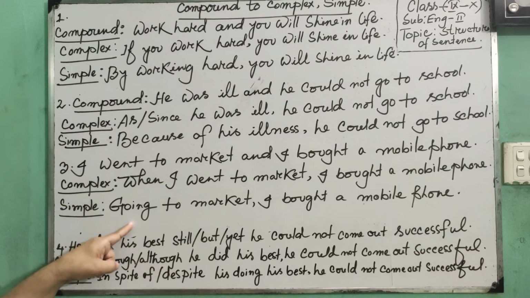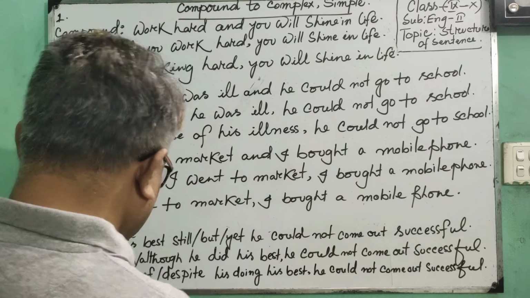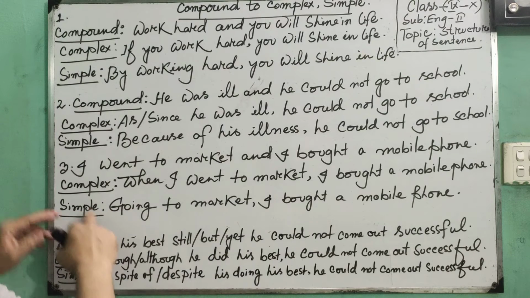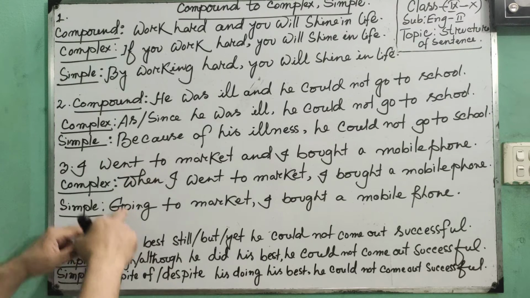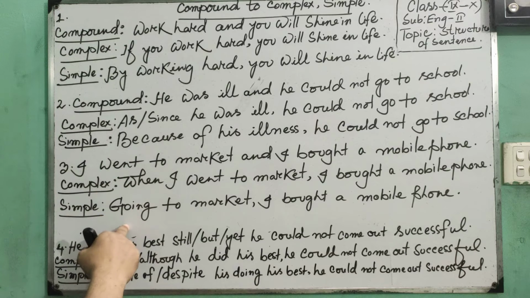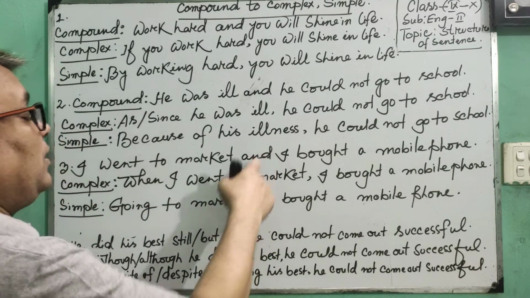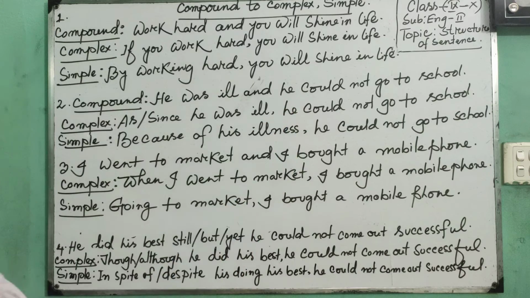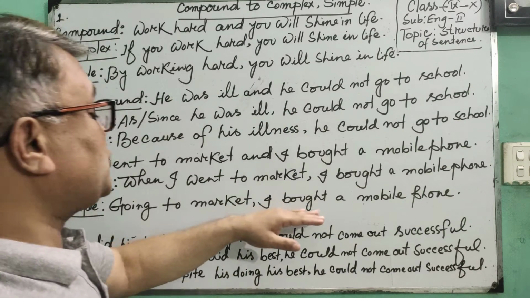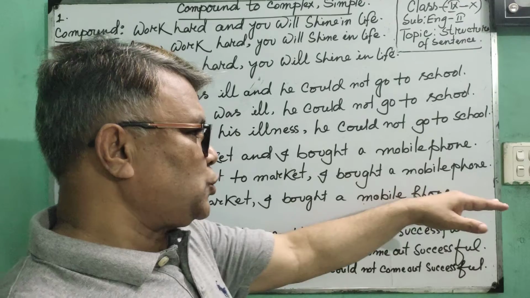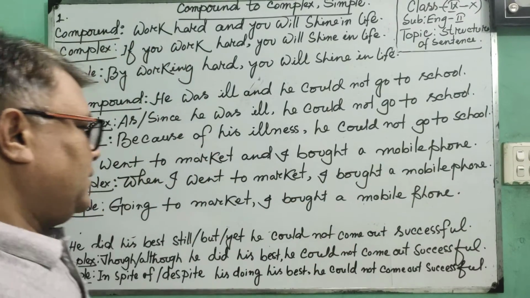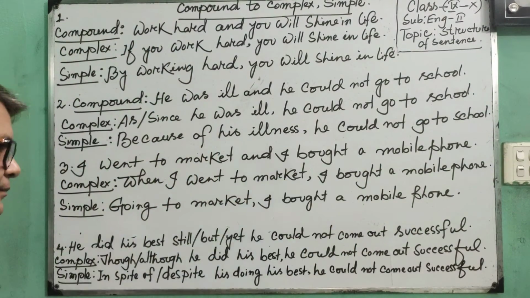Then we have to add ing with verb 1. That means we have already omitted the subject, then we have placed the principal verb and ing, that means going to market. In place of and we have to omit it, and then we have to place the subordinate clause, but the subordinate clause should be set unchanged. That means I bought a mobile phone.